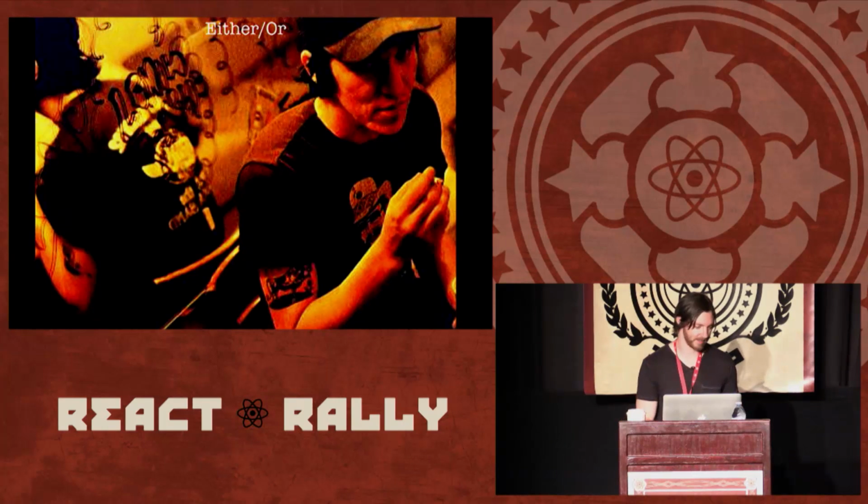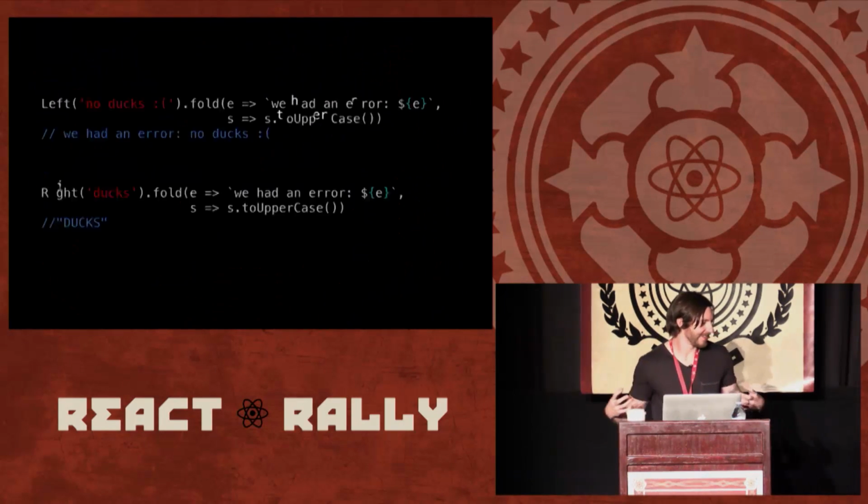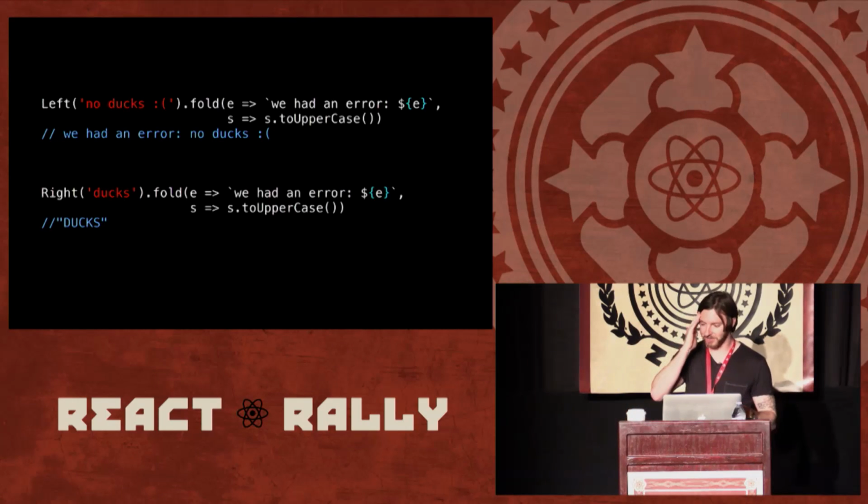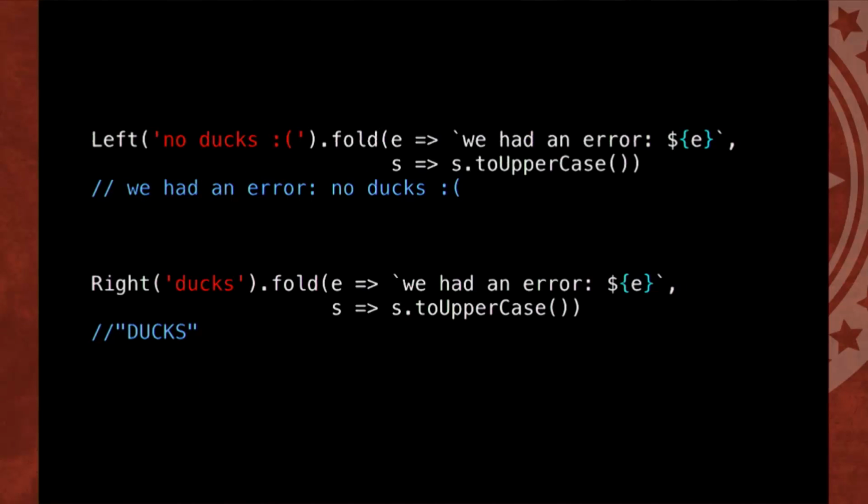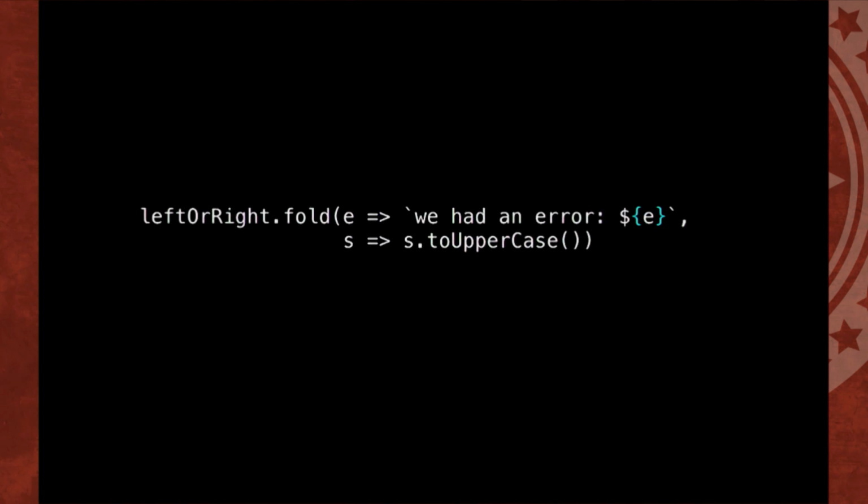So there's this type, Either. It's not supposed to make you sad. I don't know if this picture makes you sad. So Either is an abstract superclass of these two types, Left and Right. And it's just like fork, what we saw a minute ago. It's going to take two handlers, and if we have a Left, it calls the first one, and if we get a Right, it calls the second one. So we have these two types, and they act like boxes. They hold some value, and we can actually map over it. But here, we don't know if we have a Left or a Right.